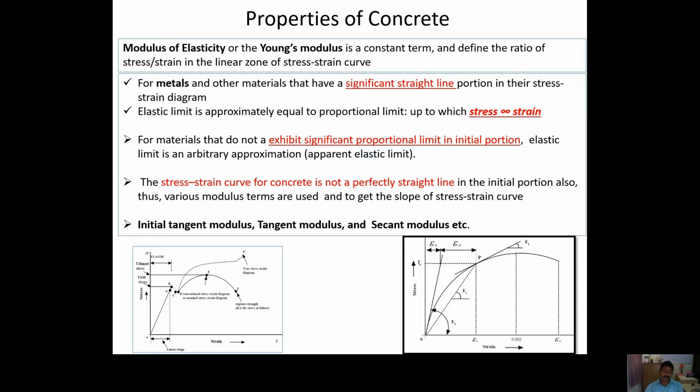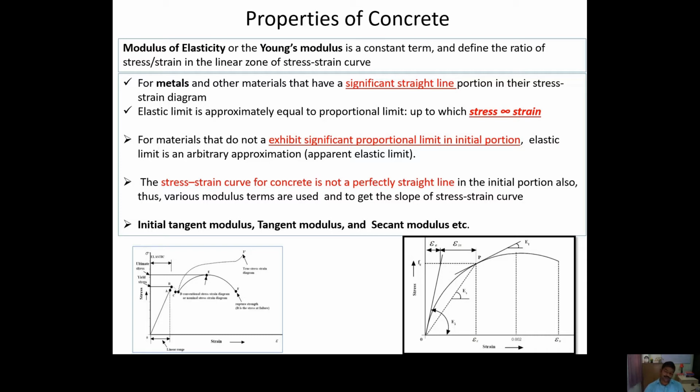and up to a certain point stress is proportional to strain. That point is called the proportional limit or the elastic limit. But the problem is that most materials do not show that proportional limit or elastic limit, so it is very difficult to get. We have to get the Young modulus from the initial portion only.